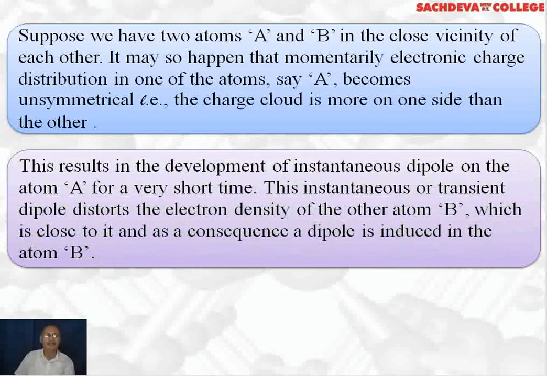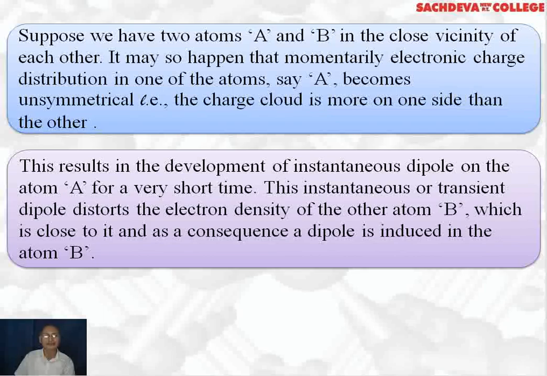Let us understand this with the help of an example. Suppose we have two atoms A and B in closeness to each other. It may happen for a particular instant that the electronic charge distribution in one of the atoms, say A, becomes unsymmetrical. That is, the charge cloud is more on one side than the other.